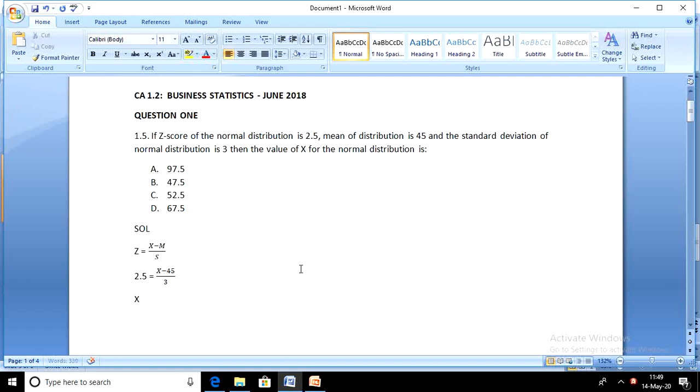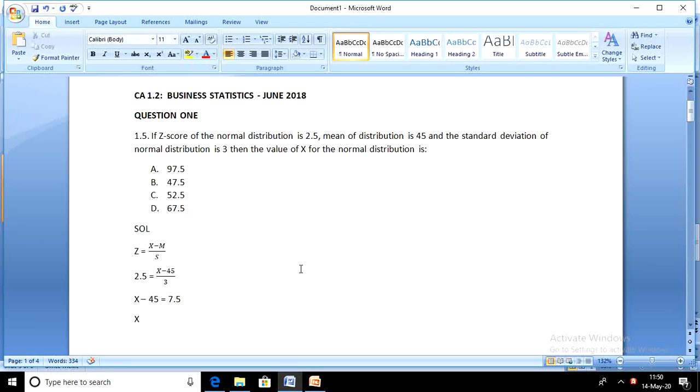So x minus 45 equals to 3 multiplied by 2.5, that will be 7.5. Make x the subject of the formula. We will shift 45 to the other side of the equation, and when any number crosses the equal sign, the sign changes. So the negative sign will change to a positive sign.